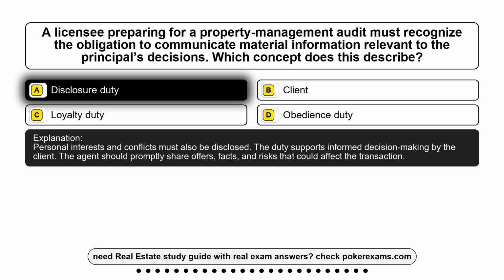Personal interests and conflicts must also be disclosed. The duty supports informed decision making by the client. The agent should promptly share offers, facts, and risks that could affect the transaction.